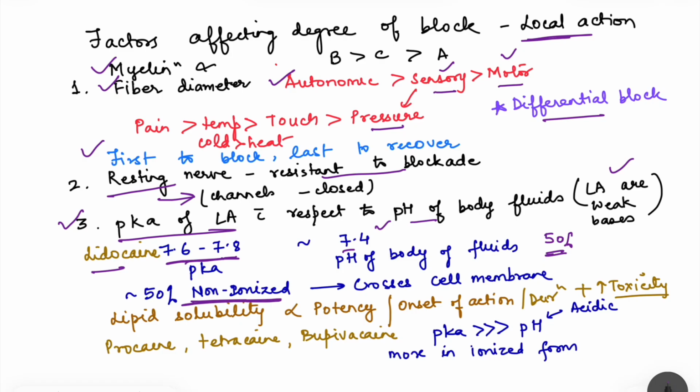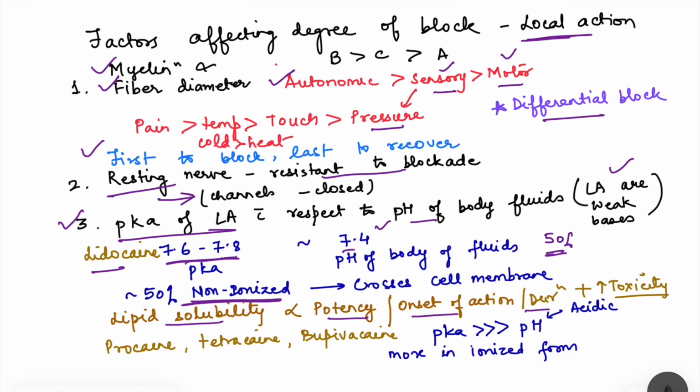So we want more drug to be in undissociated state. The more the lipid solubility, that means when the pKa is almost equivalent to pH, the more drug is going to enter into the cell. It will be directly proportional to potency of the drug and onset of action, that means there will be faster onset of action, and also the duration of the drug action will be more.